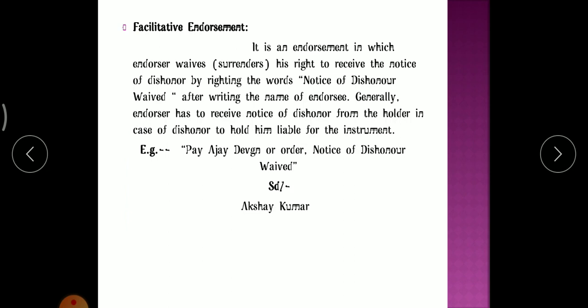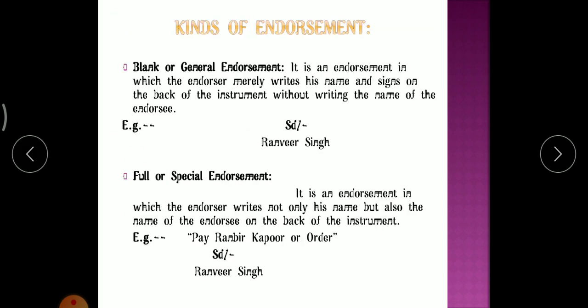In order to avoid the dishonor of the instrument, the endorser will write the endorsee's name, and in front of the endorsee's name he will write "notice of dishonor waived", and he will put his signature and write his name on the back of the check. Clear? So this is called facilitative endorsement. One thing to make clear: whenever anything is written on the back of the check, it is called an endorsement of a check. There are different types of endorsement, which I already mentioned.